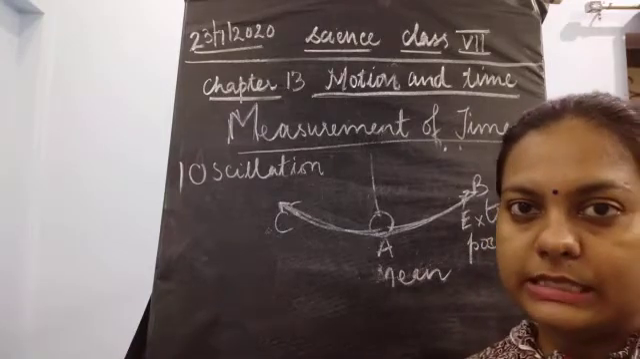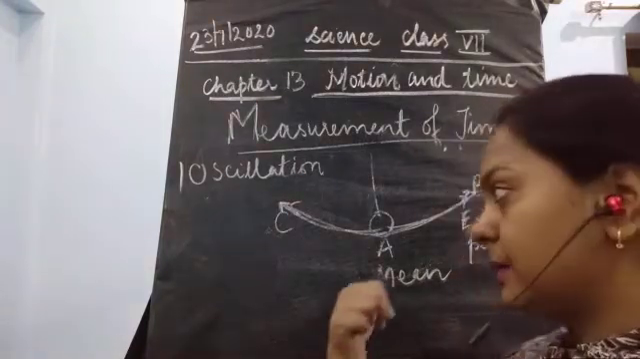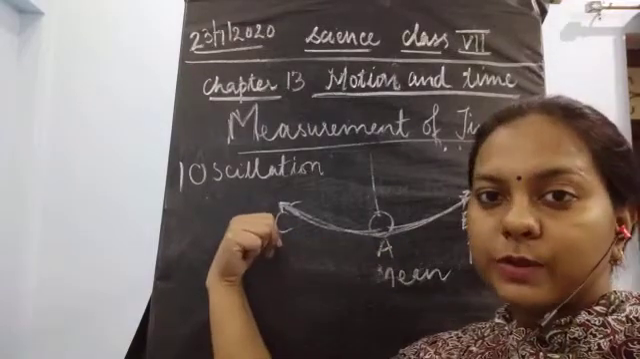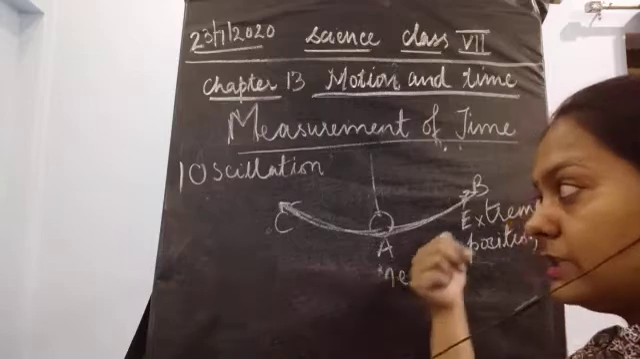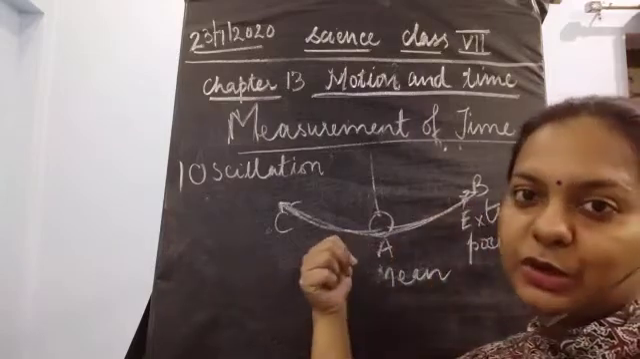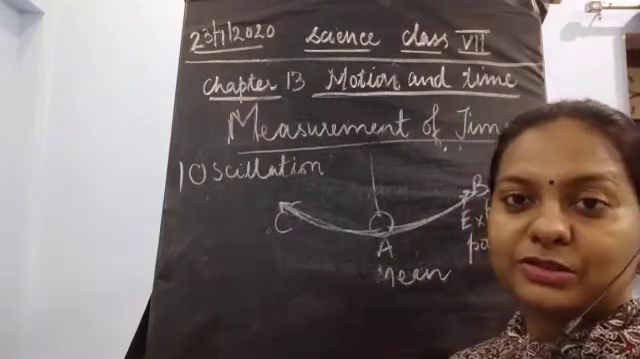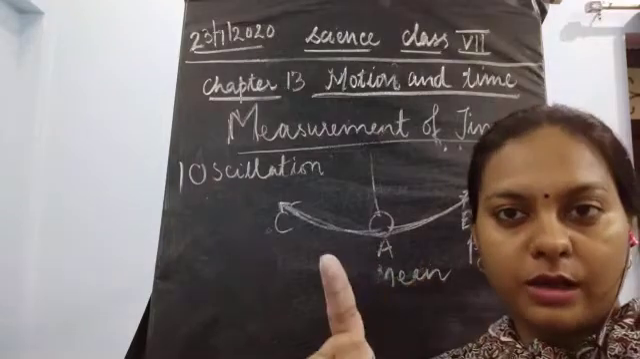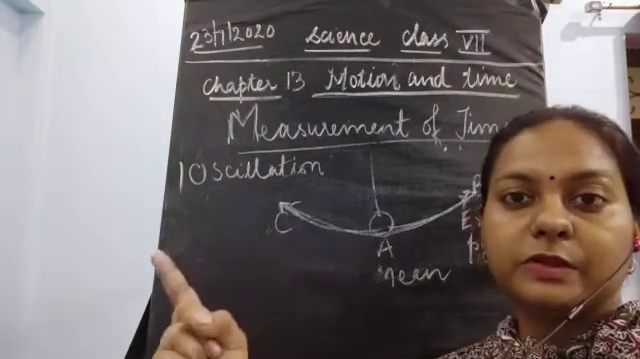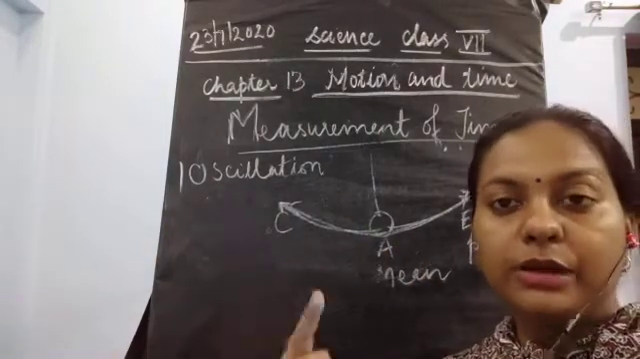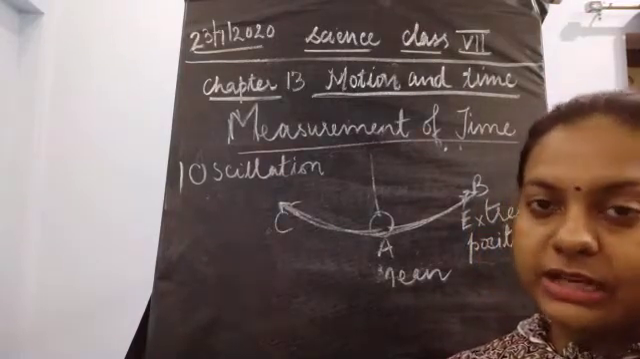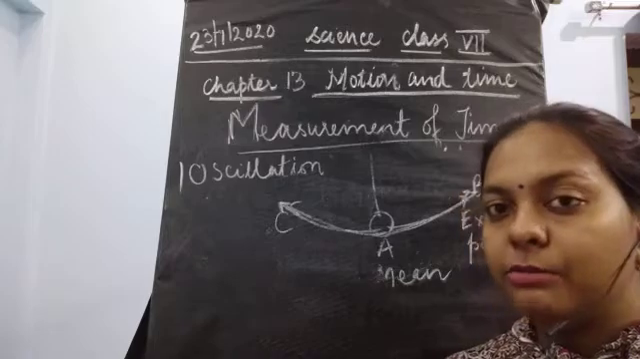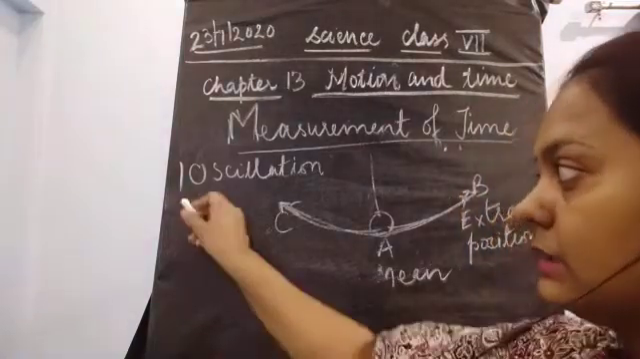One oscillation means an object is starting from its mean position, moving towards one of its extreme positions, coming back to its mean position, going towards the next extreme position and coming back towards its mean position. So, please remember about one oscillation. Okay, so this was about the oscillatory motion and oscillation. Now one more topic is there, that is known as the time period.